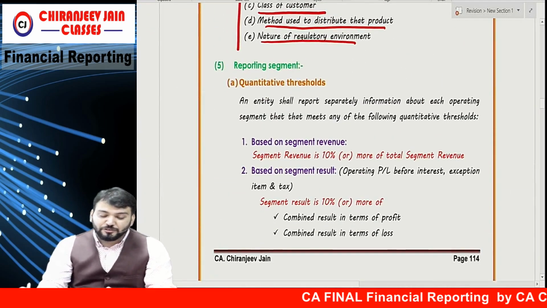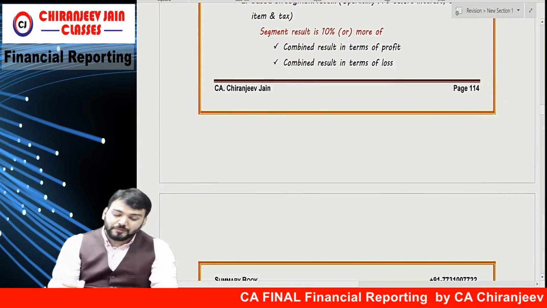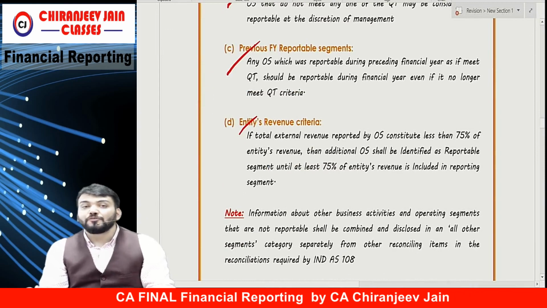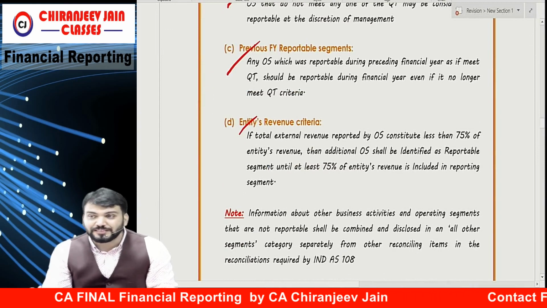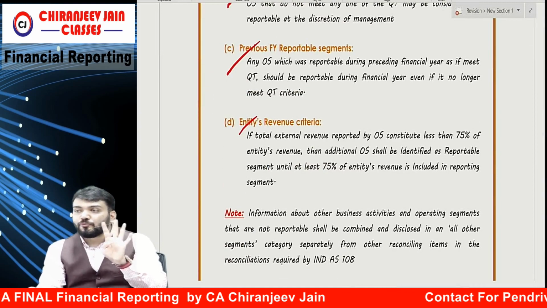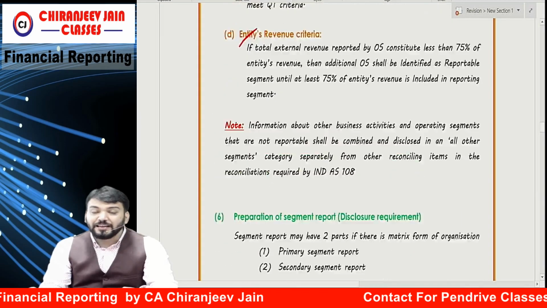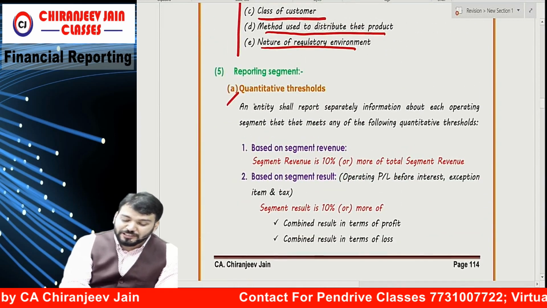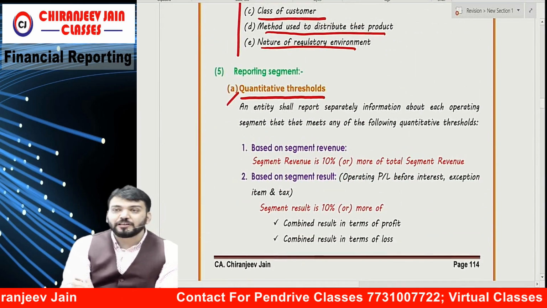So Ind AS 108 has given 4 criteria for identifying a reportable segment. First is based on QT. QT means quantitative threshold.